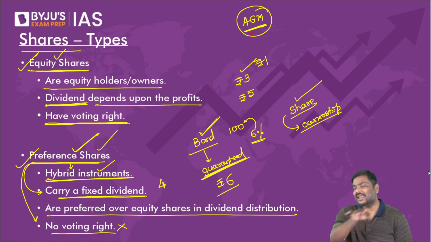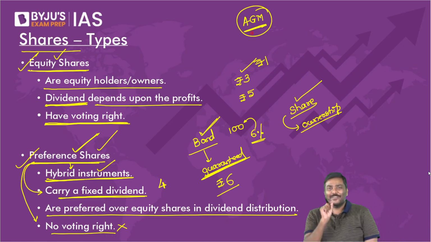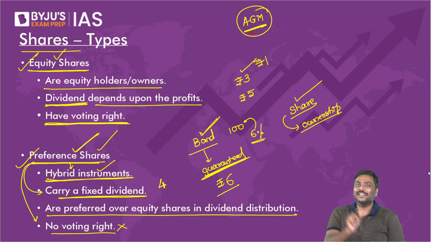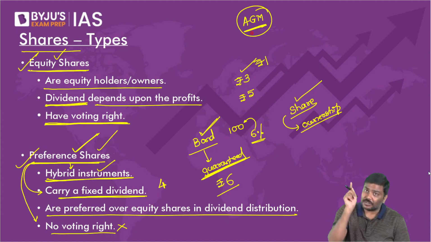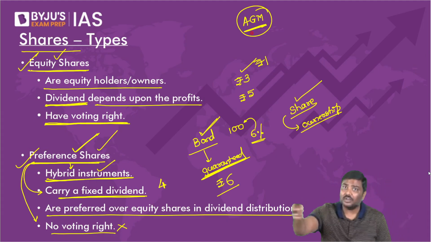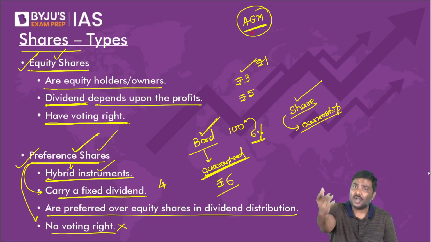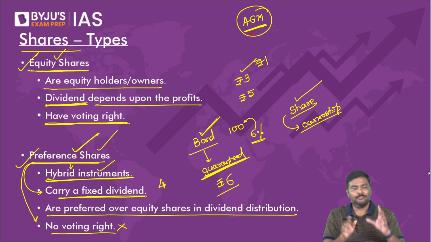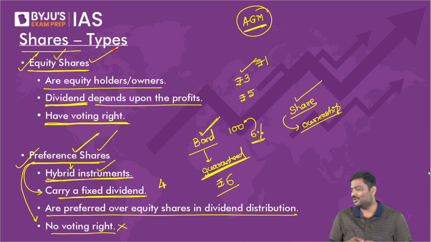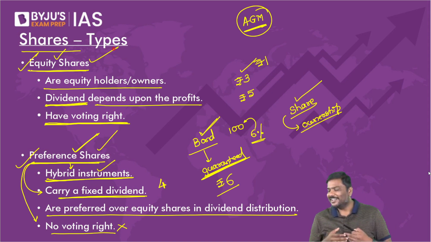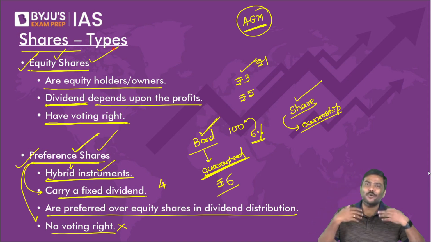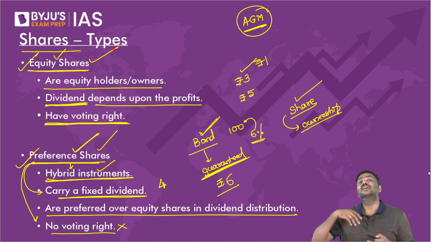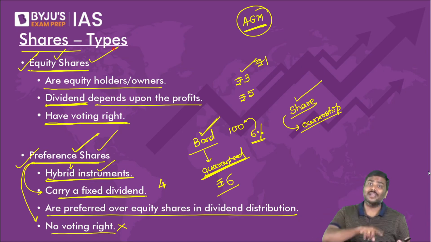What do you think happens in an annual general meeting? They will ask you for voting. Even without going, you can appoint someone to vote in your favor. Even if they do not ask you to come physically, they will send mail asking you to vote. So I hope you understand, voting is a very important part and parcel of equity shareholders. You should be proactive and participate. Only then you will understand that voting right is also there.